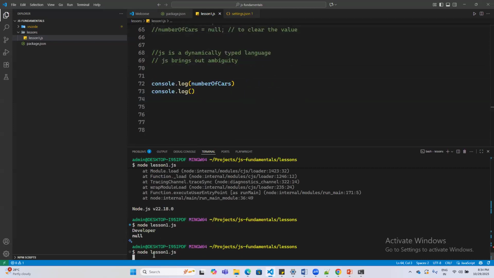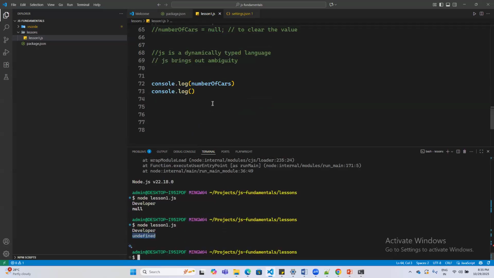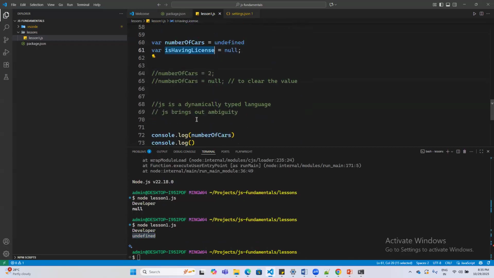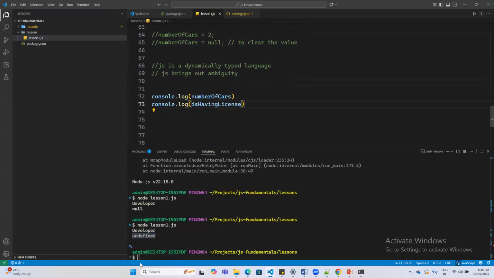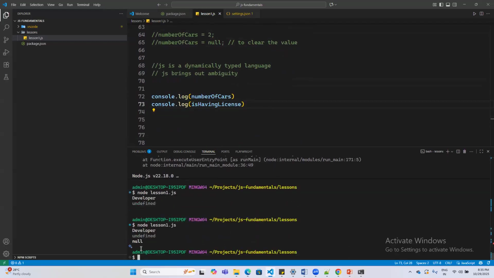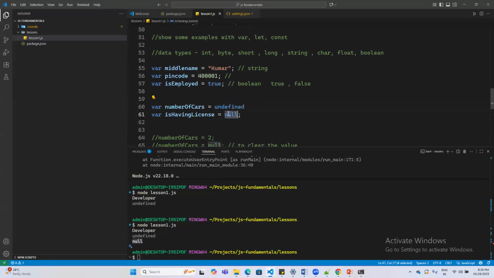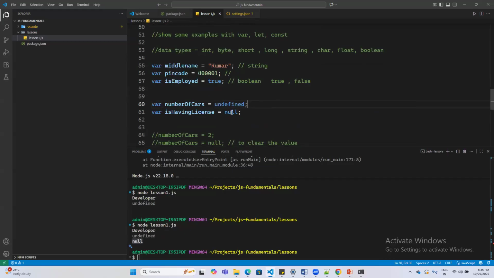Let me rerun this one. Yeah, so you are getting it as undefined. And if I run it for a variable that has a value of null, you see the value getting updated as null. So these are two different data types available, a very dangerous type of data types to have. Always remember that you should avoid data types which give you a value of undefined or null. But there are some use cases when it comes to front end development. That's why they have these keywords as well.